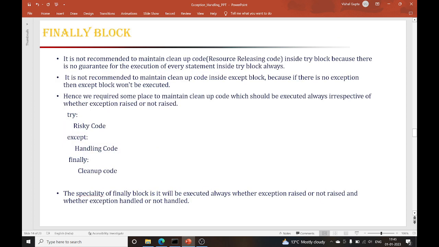Now let's come to the finally block. What exactly is the finally block? Many of you might have problems understanding the finally block. It is not recommended to maintain the cleanup code inside the try block, because there is no guarantee that every statement inside the try block will always execute. Let's understand this with a simple scenario. What is this cleanup code, and why is there a requirement to put the cleanup code in the finally block?